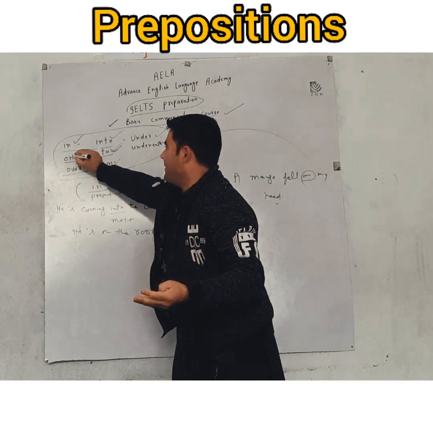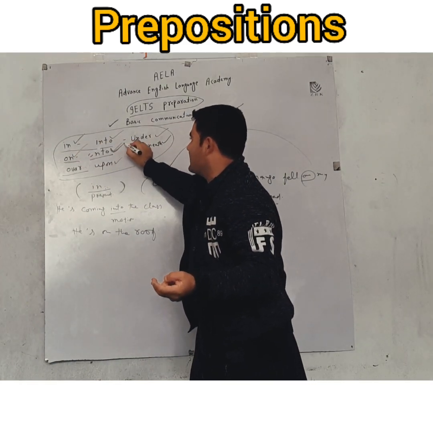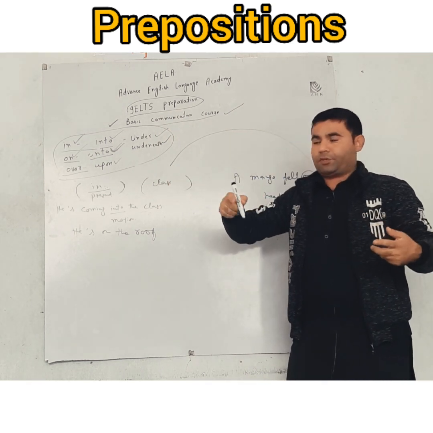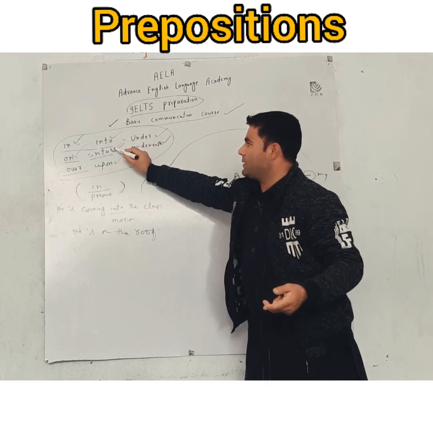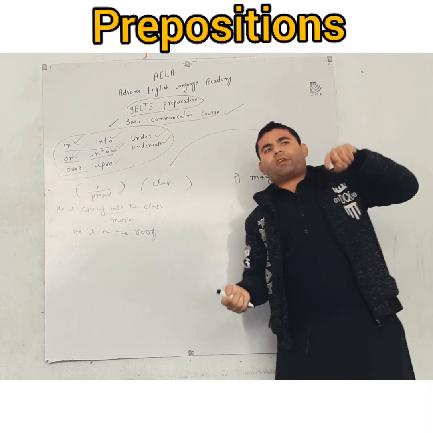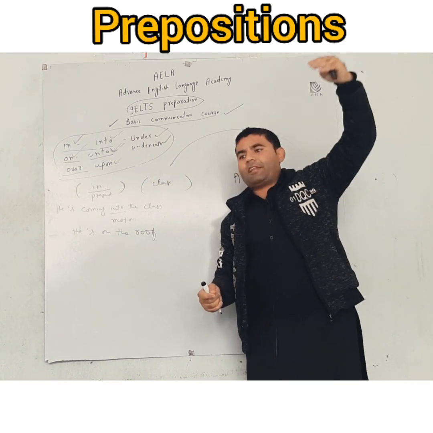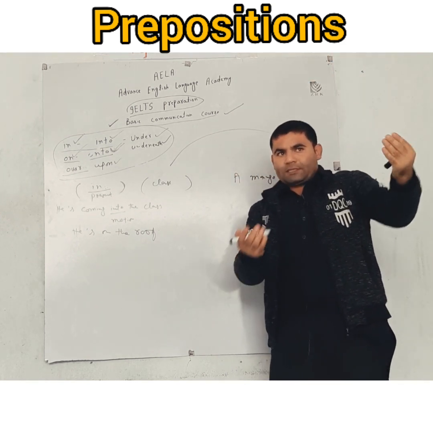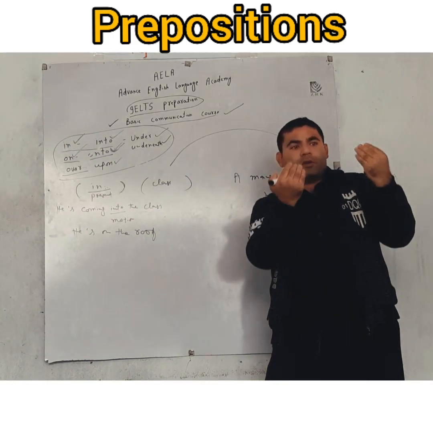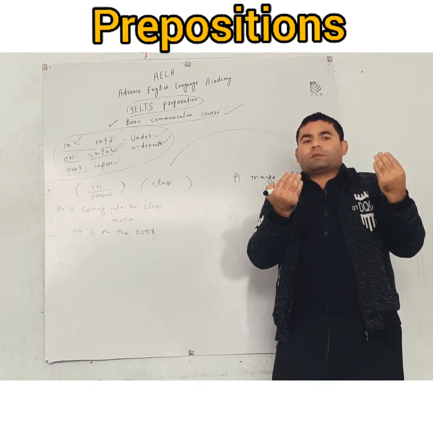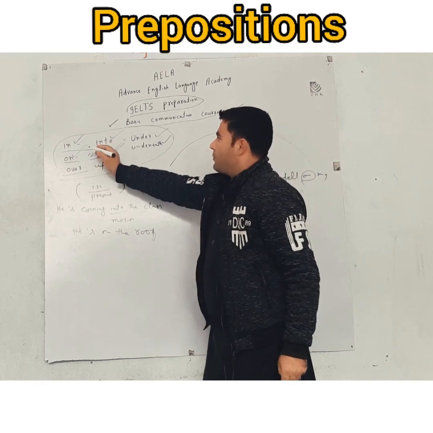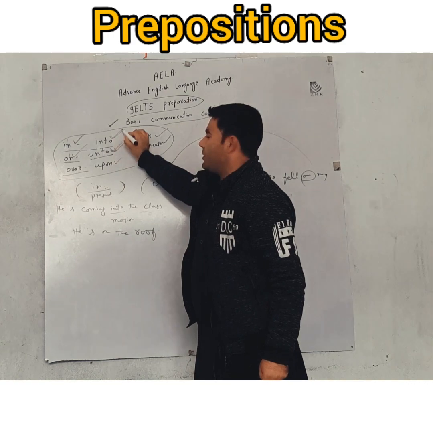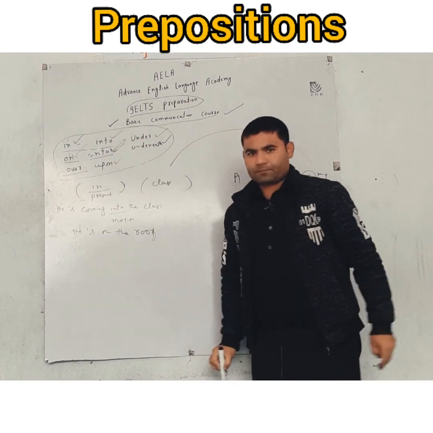This person is already there, but that person hasn't reached there yet. He's still in motion, like into and onto. So when you are already present on an elevated place, you use on. And when someone is coming towards you and is in motion, you use onto. So in and on are already there, into and onto are motion.